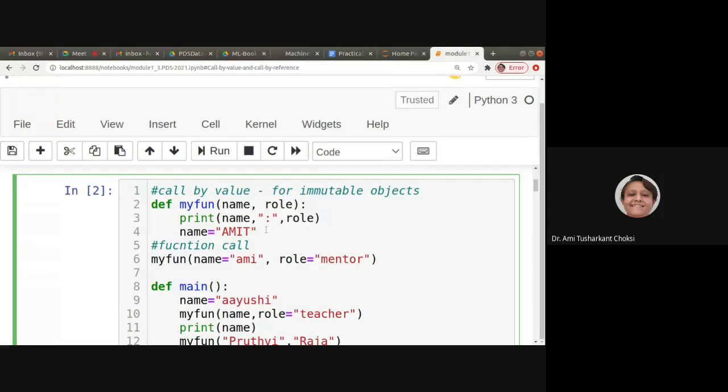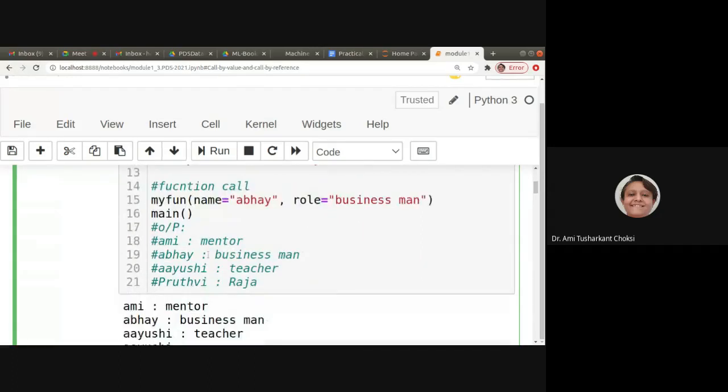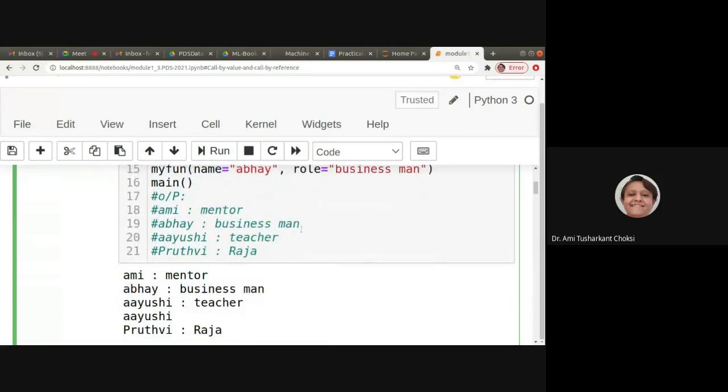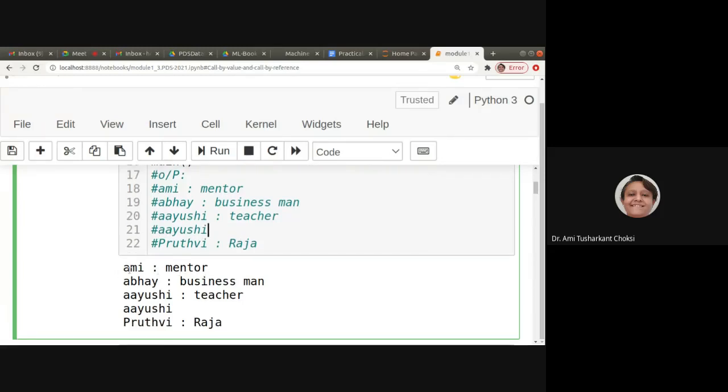No. If some more statements are there inside this function, then we can see the effect. Otherwise, it does not have any effect. So here, we should be able to see this as the output: mentor, businessman, teacher, Ayushi, Prithvi, Raja. Right? This is what we'll be able to see.